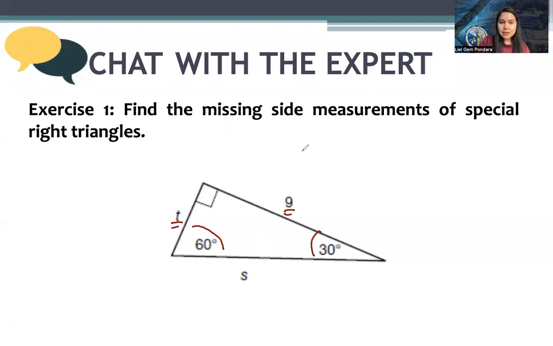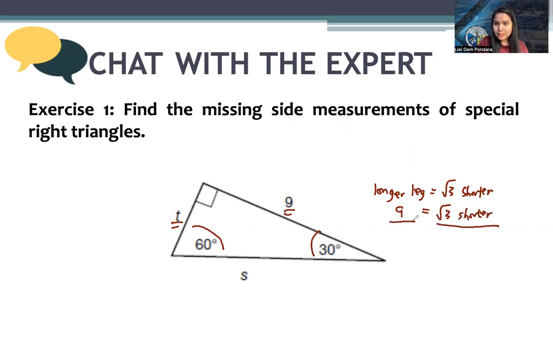Remember that the longer leg is equal to square root of 3 times the shorter leg. And the longer leg here is 9, it's given. So 9 equals square root of 3 times the shorter. We divide both sides by square root of 3. So the shorter side is equal to 9 over square root of 3.